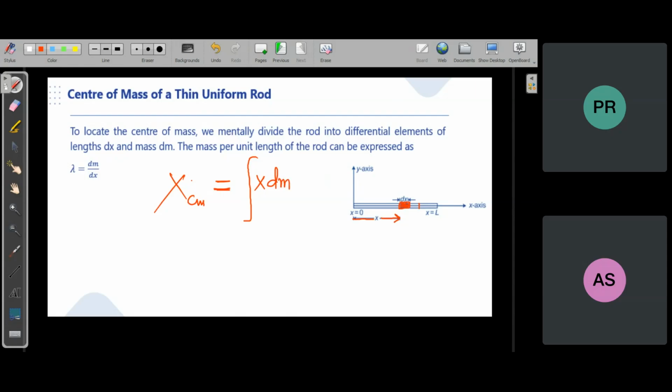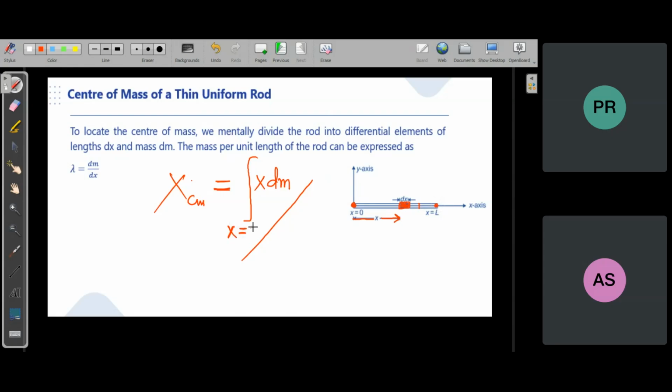In place of summation, integration will come. This is for a continuous distribution of mass. Here mass is not distributed only at x1 and then at x2 and then at x3, different x coordinates. It is present everywhere between x equal to 0 and x equal to l. Uniformly distributed, we can say.